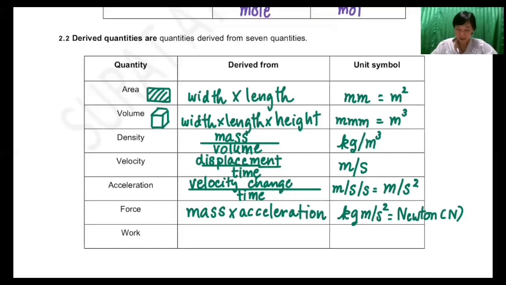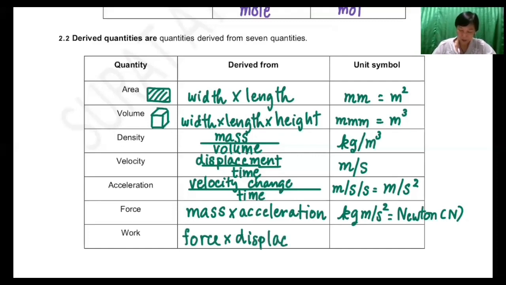Work: if you study further, student M3 studies work in semester 2, but for you who are M3 this year, you have to have studied work last year already. So you must know that work W equals Fs. Work is equal to force multiplied with displacement.